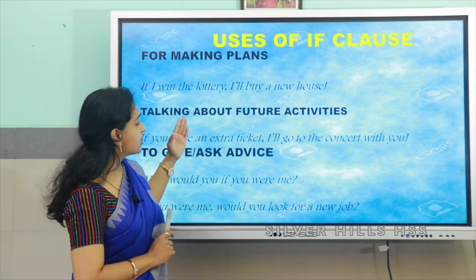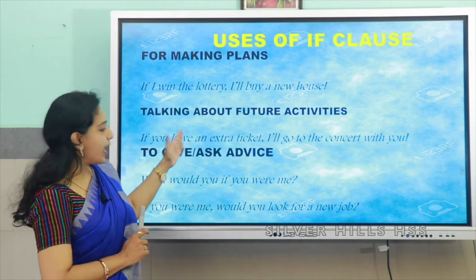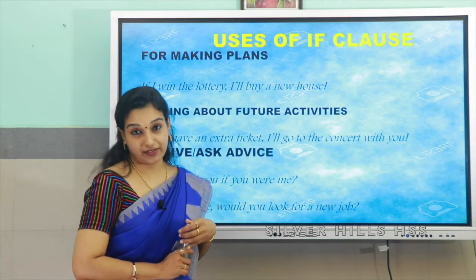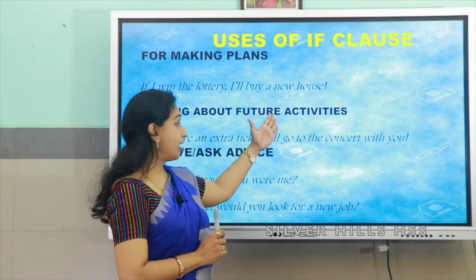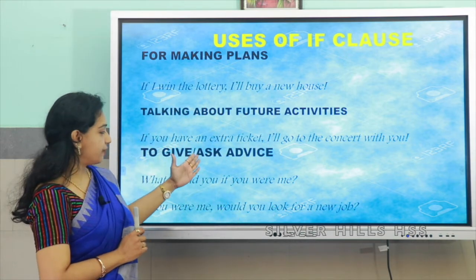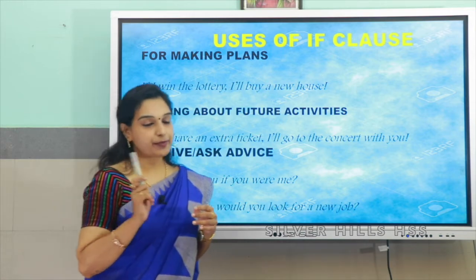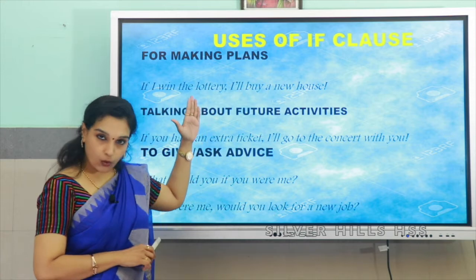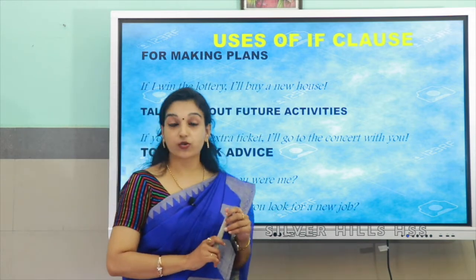The second one, it's talking about the future activity. If you have an extra ticket, I'll go to the concert with you. That's an activity, that's a future plan which I have already planned. So, it's a future thing. Here it is advice or asking advice, giving or asking advice. When you learned the chapter If, you clearly understood that the whole chapter was an advice given by the poet to his son.